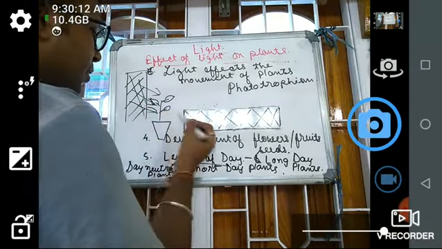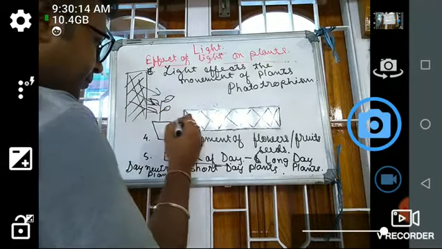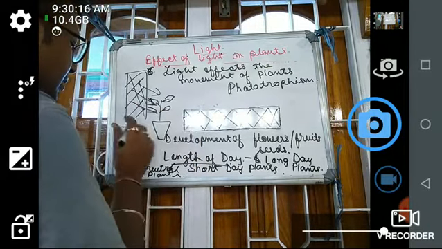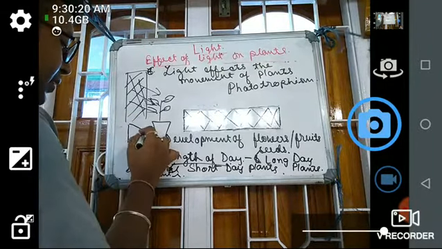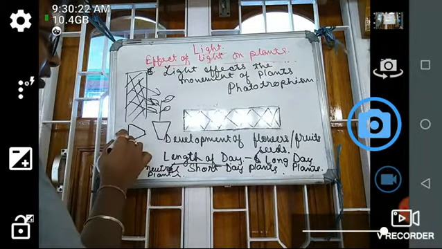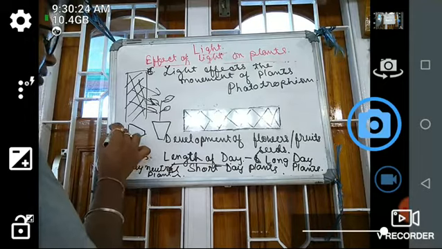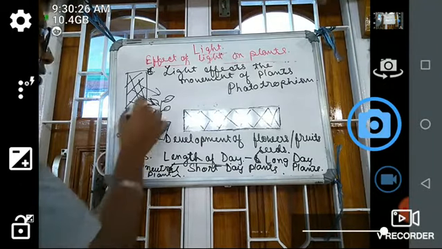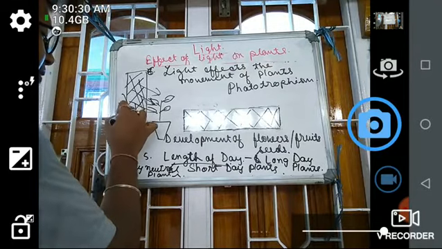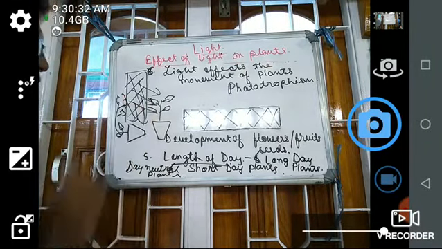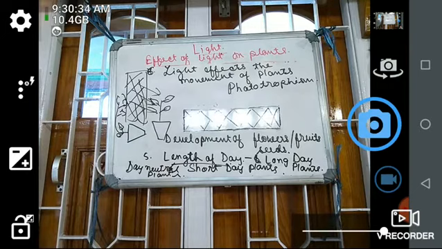But if you slightly tilt this particular plant, so that the sun rays are here, then it will grow like this. I think you have understood this.